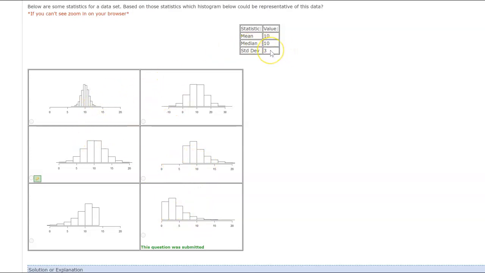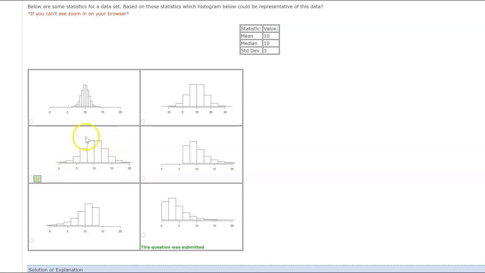Which one looks like it has a standard deviation of 3? If I go plus or minus 3, so that's 7 to 13, I should get more than half. If I go another one, 7 minus 3 is 4, up to 16. 4 to 16 should capture almost all the data. Here it captured everything. Here, 4 to 16 captures maybe half. Here, 4 to 16 captures almost all the data.